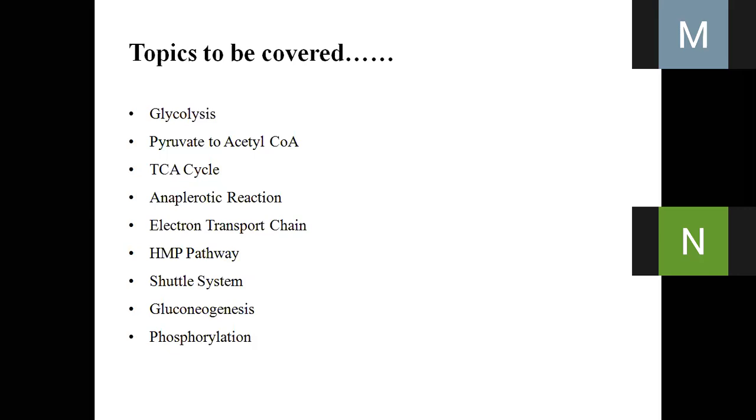After being absorbed, these nutrients are actually utilized by the cell. The process by which the cell utilizes these nutrients is known as metabolism. And there are thousands of reactions that take place. So metabolism is of two types. One is catabolism and one is anabolism. So what is catabolism? It breaks large molecules into smaller molecules and energy is produced. That is known as catabolism.